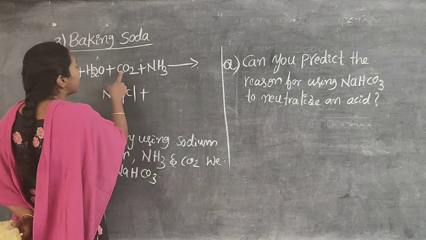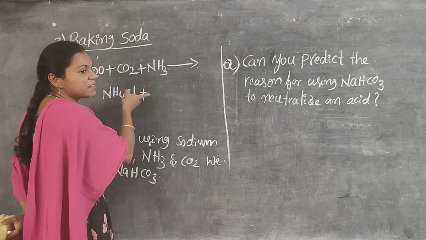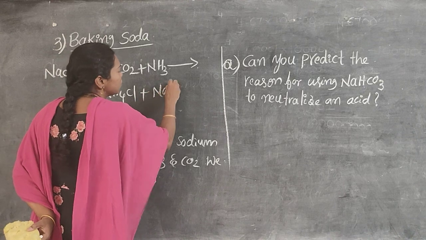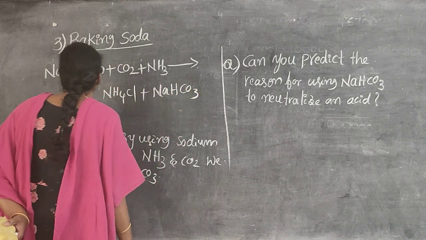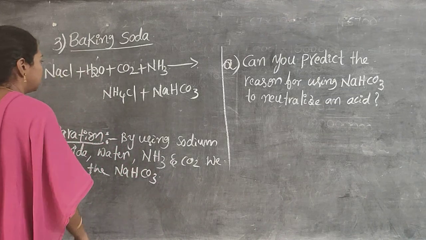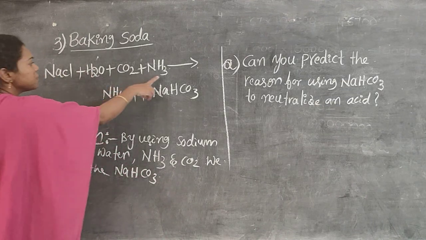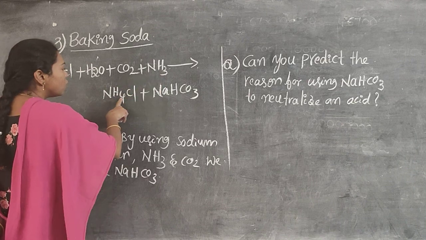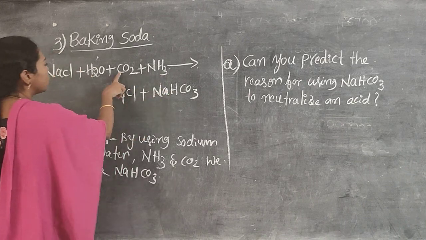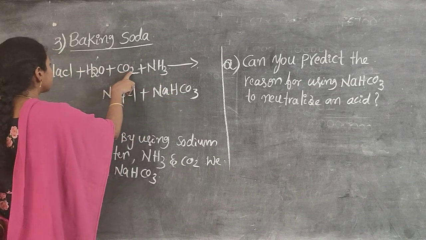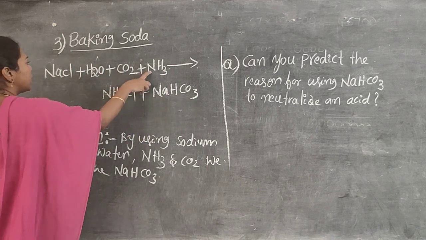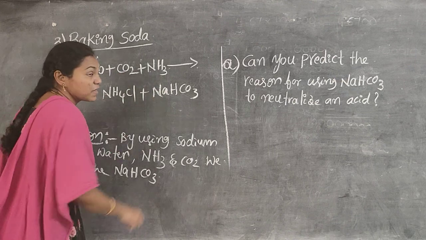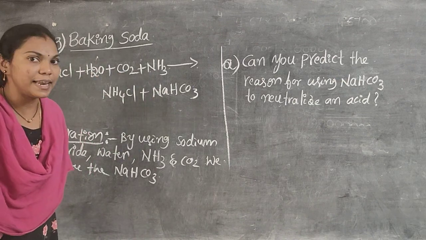The sodium, carbon dioxide and water mix together to produce sodium bicarbonate NaHCO3. Hydrogens: 2 plus 3, total 5; 4 plus 1, 5 hydrogens. 1 carbon, 2 oxygens plus 1 oxygen, 3 oxygens, 1 nitrogen, 1 sodium. So the equation is already balanced.